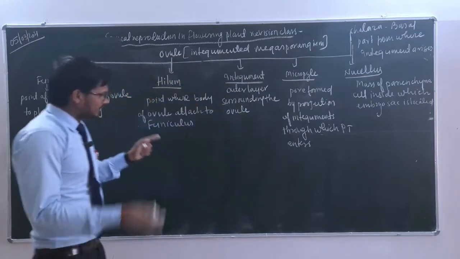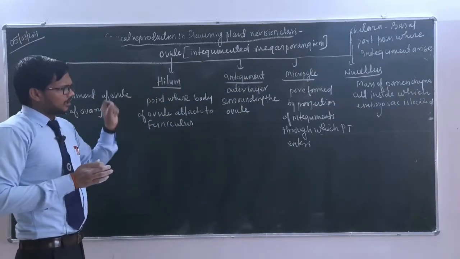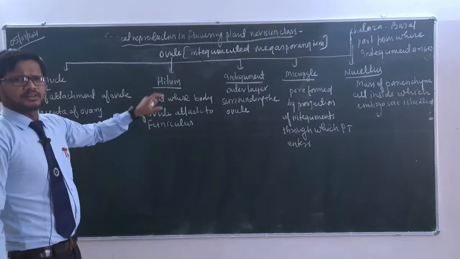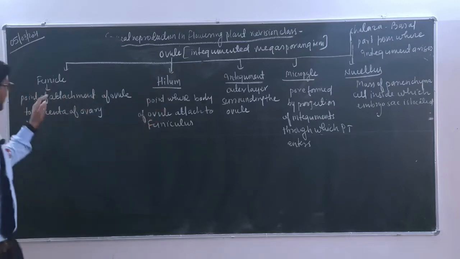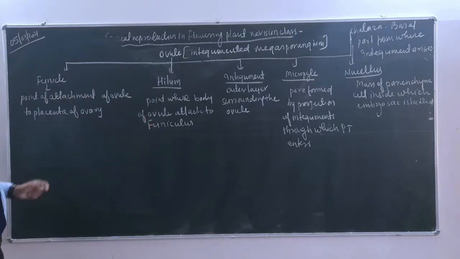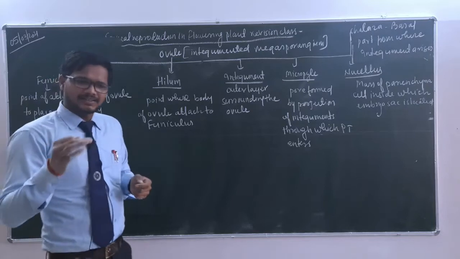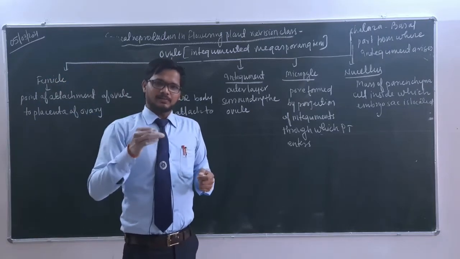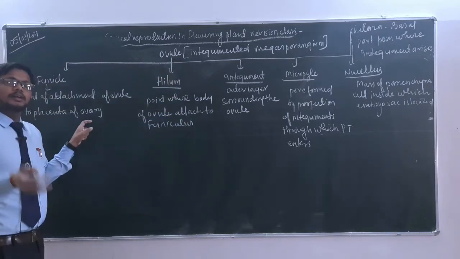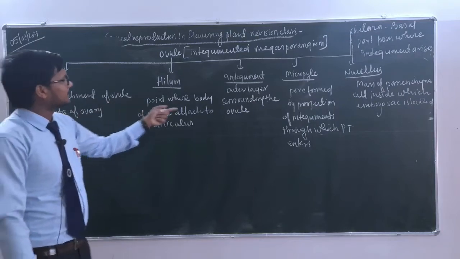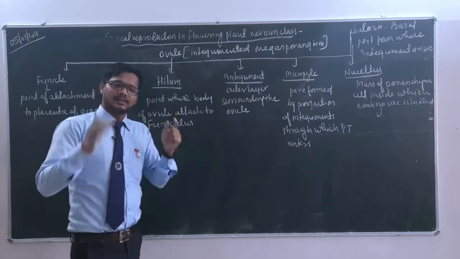Okay, so we will find out all these parts along with the diagram. Before that there are certain points that should be remembered. The first one is funicle. This is the point of attachment of ovule to the placenta. यानी placenta से एक ऐसा अटैचमेंट का साइट जो कि ओव्यूल को अटैच कराता है. अगला हाइलम, point where body of the ovule attaches to funicle,